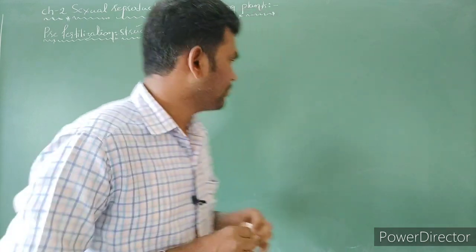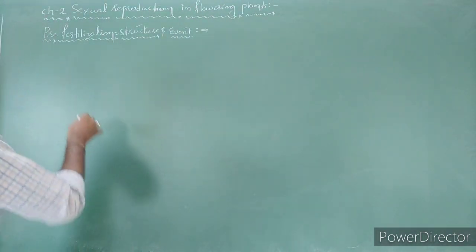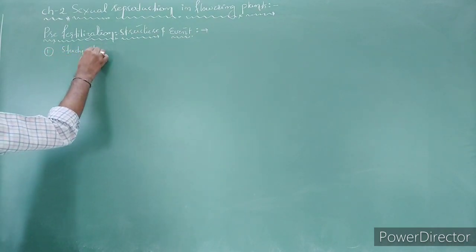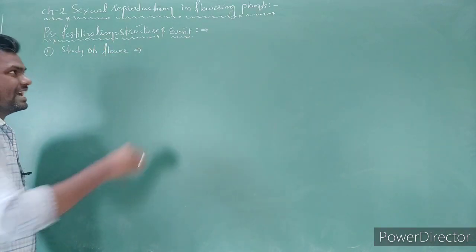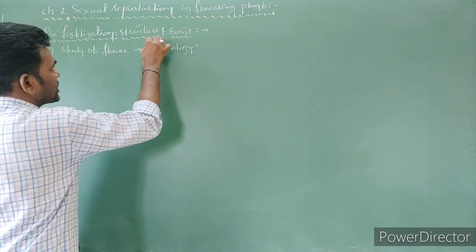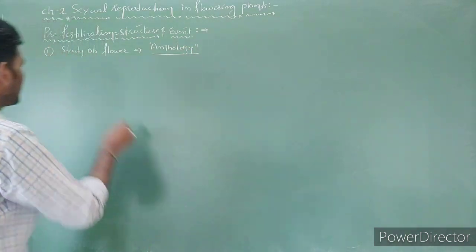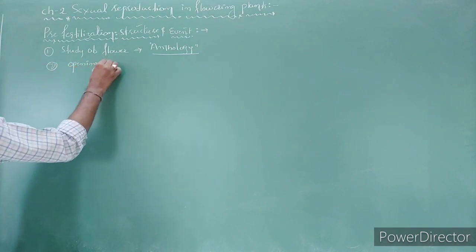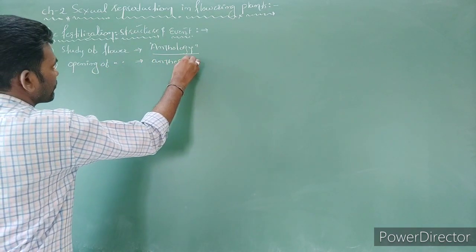Right. The first heading is given: pre-fertilization structure and events. Before that, one small piece of general information: the study of flower is called anthology. The opening of the flower is called anthesis.